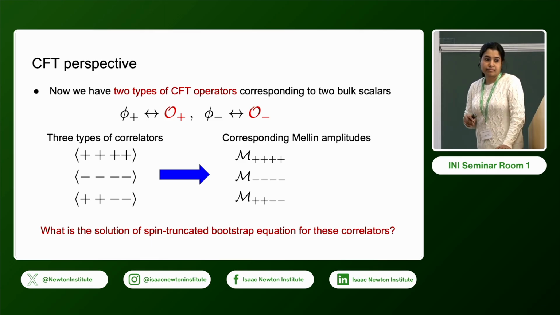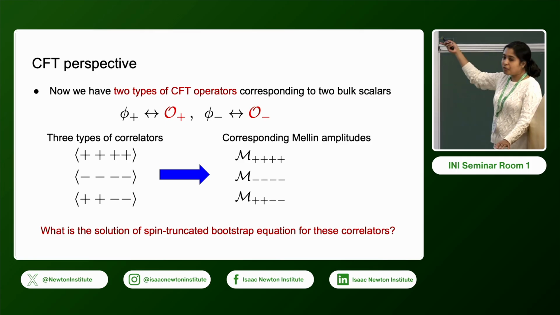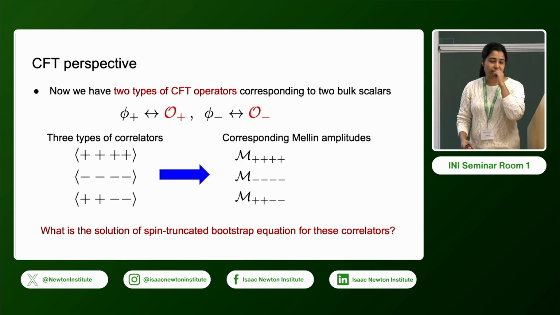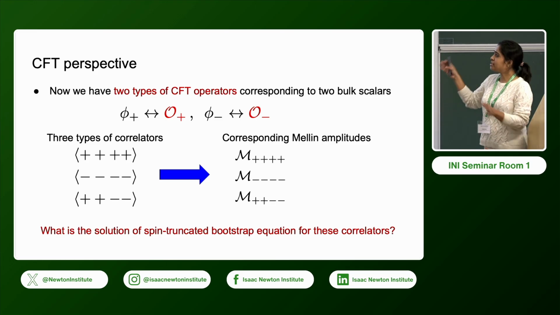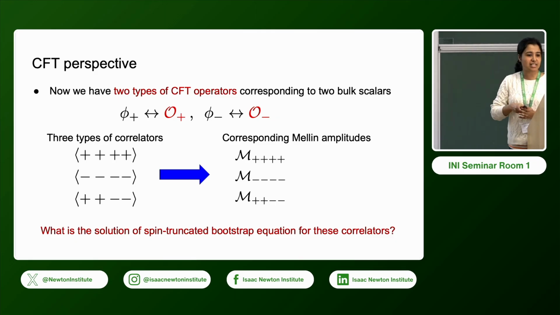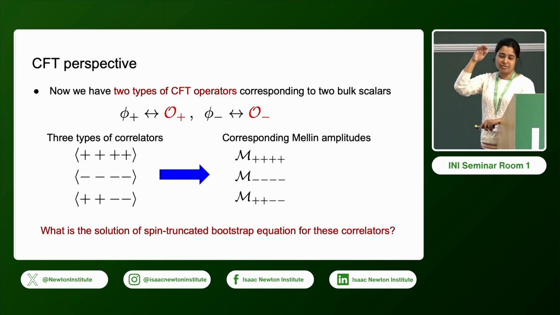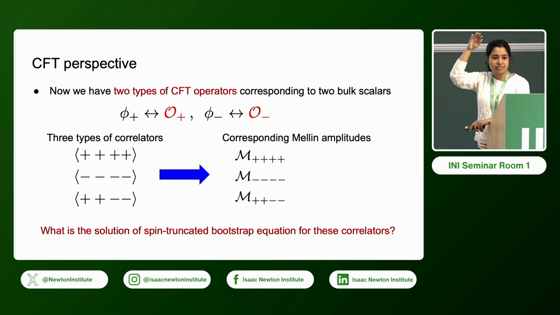Do you have any condition that you can do the spin truncation here? Yes, I'll come to that. But do you put any constraint on your CFT? Yes. What is the constraint that you can do the truncation? This is my question. Okay. So the spin truncation constraint is the same as the one that is used in Polchinski's paper, that we have a spectrum with the scalar operators and all higher trace operators are suppressed. So we have a large N or large C expansion.